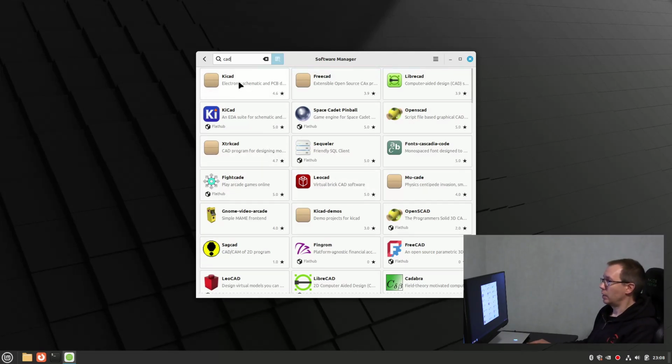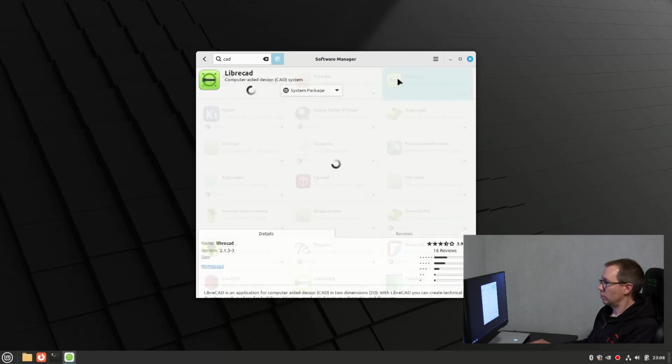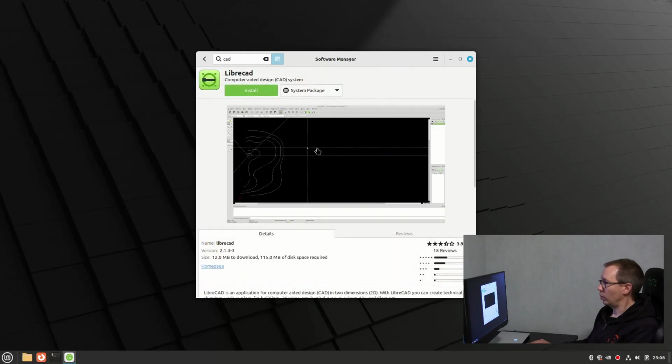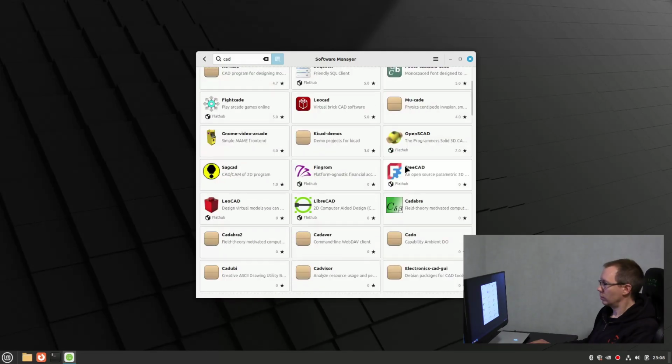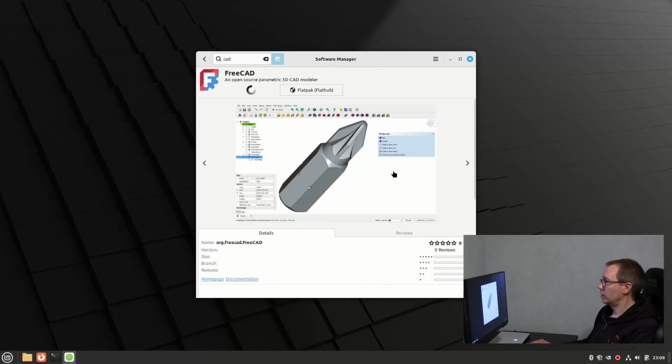For example KiCad, if you want to do some PCB. LeoCAD, maybe something you want, it's a 2D CAD program. FreeCAD, if you want to do some 3D CAD, and so on.